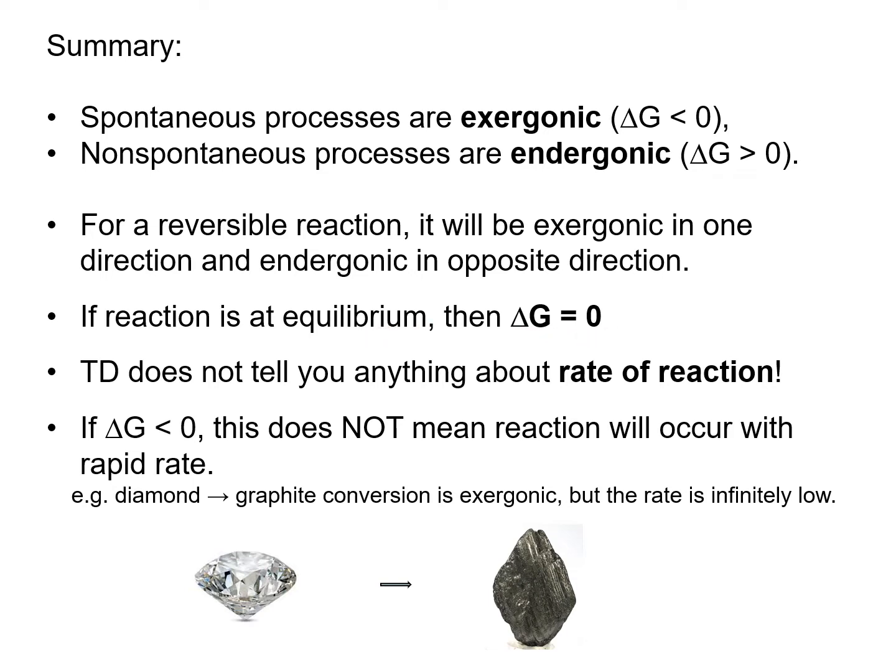But the thermodynamics does not tell you anything about the rate of the reaction or the speed of the reaction. It only tells you the spontaneity or the direction of the reaction. And even if delta G is negative, that does not mean that the reaction will occur with rapid speed. Here's an example that diamond can be converted to the graphite because this reaction is exergonic. But the rate is infinitely low, so you don't need to worry about your diamond decaying.